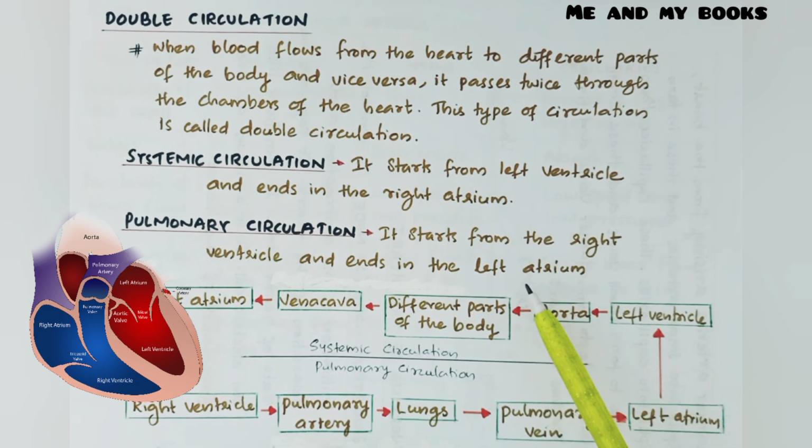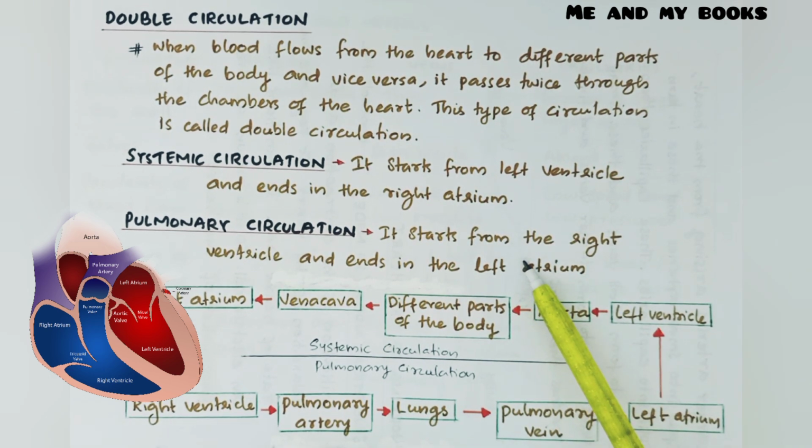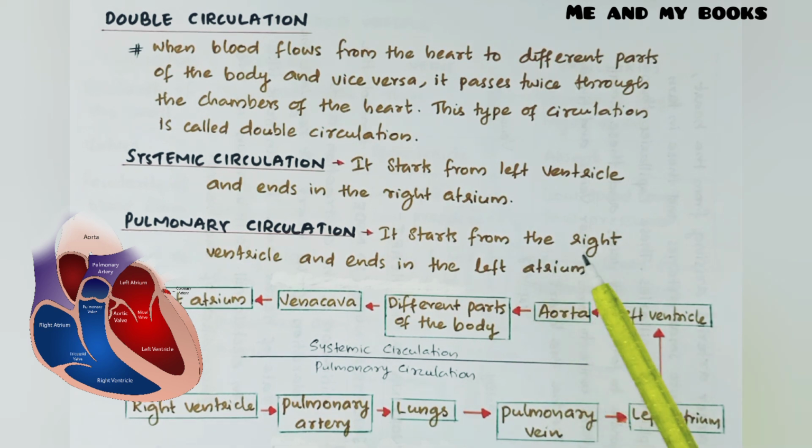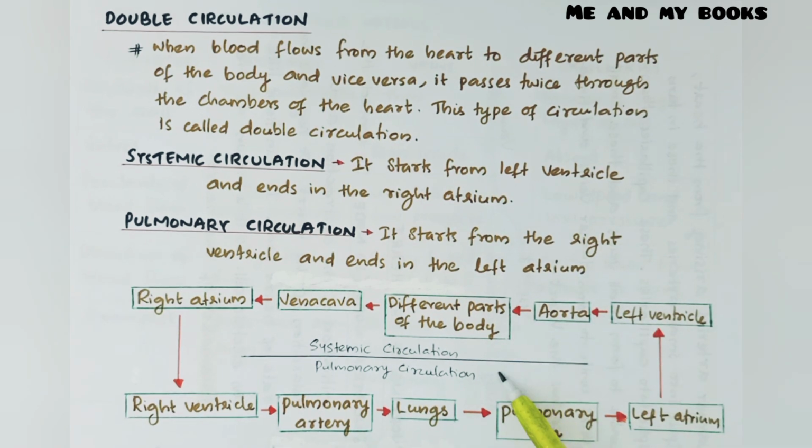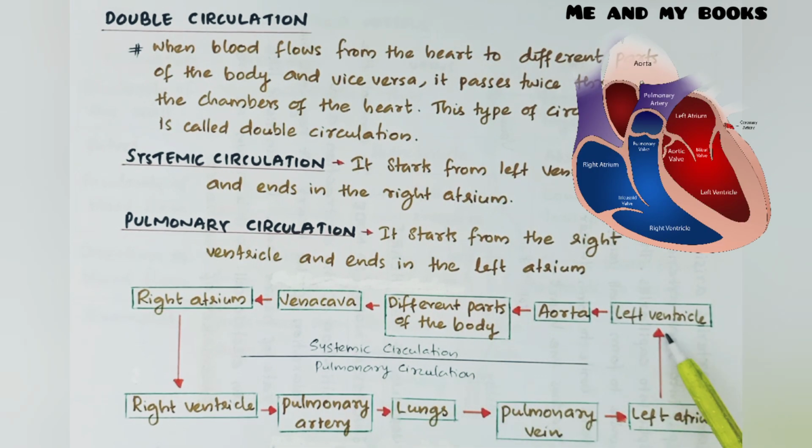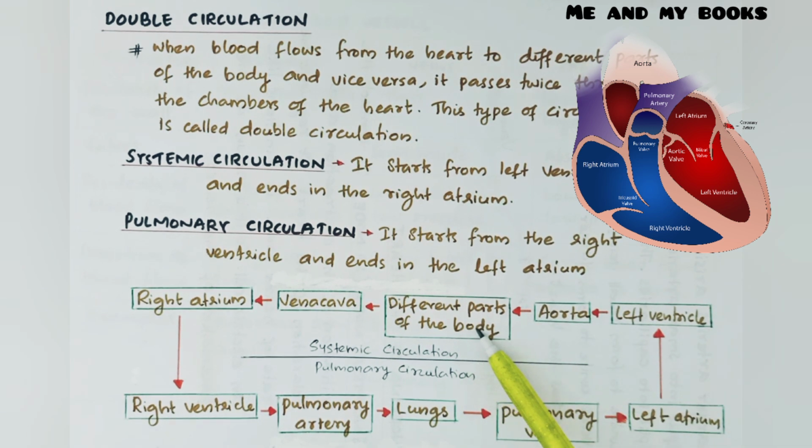You have to imagine the figure, okay? Pulmonary circulation starts from the right ventricle and ends in the left atrium. So let us observe this flow chart. Systemic circulation starts from the left ventricle, then moves through the aorta to different parts of the body.